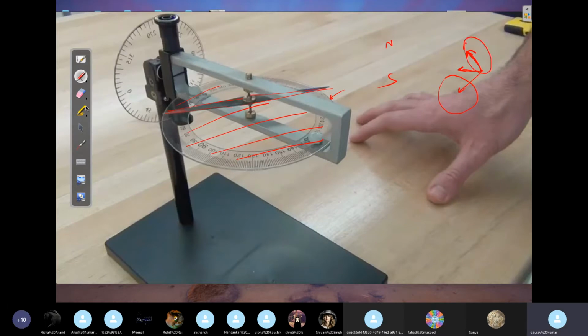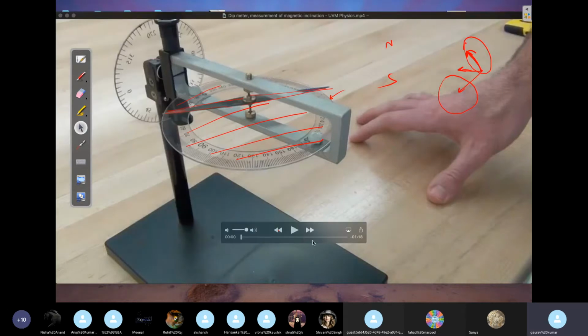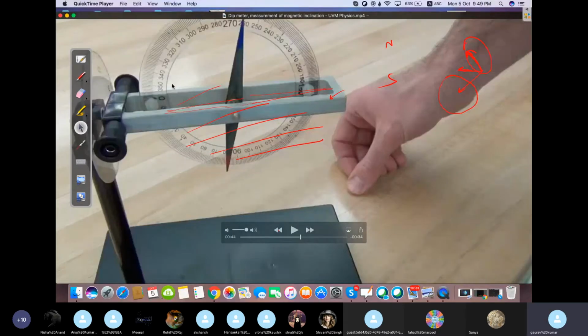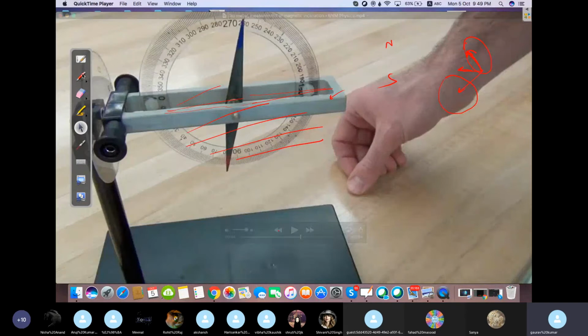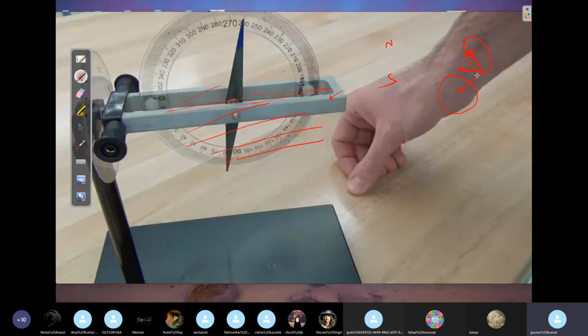If you rotate it, like this, see, if you rotate this like this, if you twist the thing, it means what, you're working in this plane now. You have one more plane here like this. So you'll get the vertical component, and the resultant of this will give you the net. So this is how, with the help of this device, we can measure the magnetic field at any point on the Earth's surface.